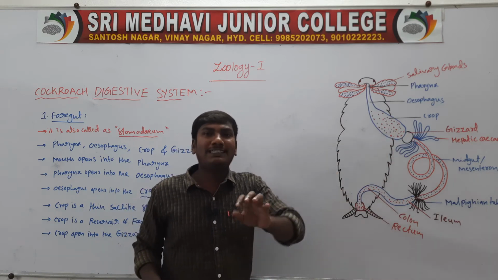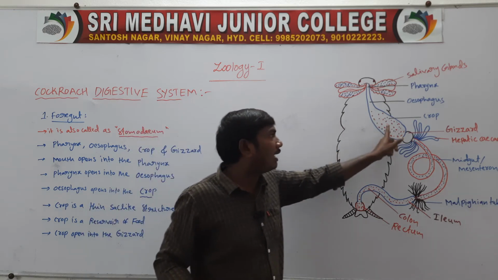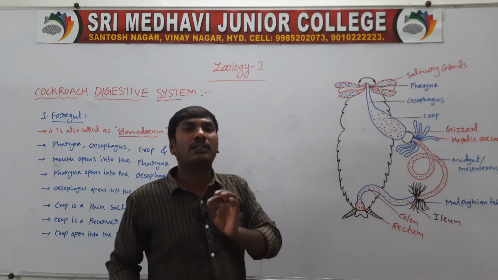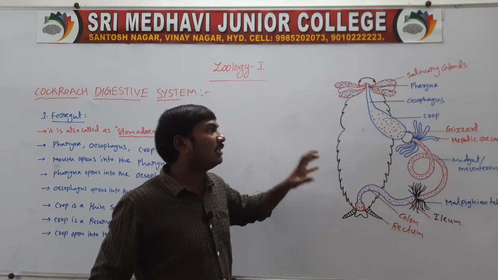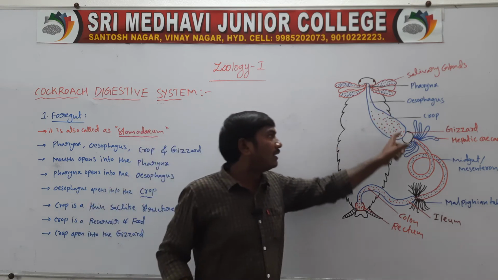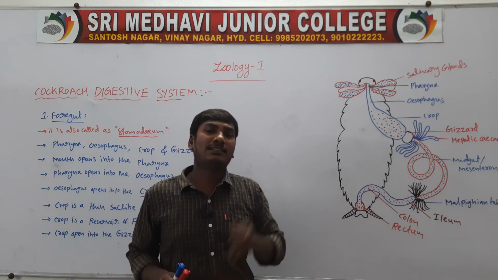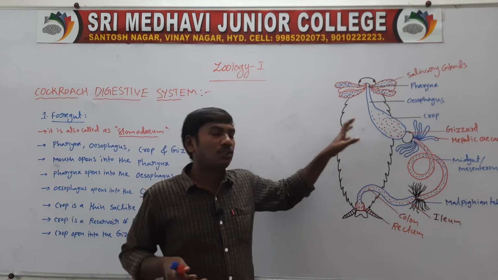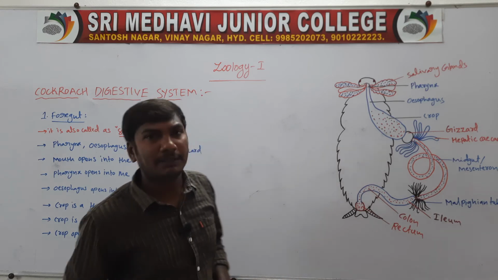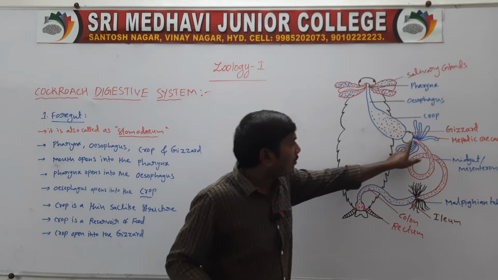Next one, the crop is a thin-walled sack-like structure. These are the reservoir of the food, which means they are the storage of the food materials. Sack means like a bag, so they are bag-like structures for storing food materials. Next one, the crop opens into the gizzard.